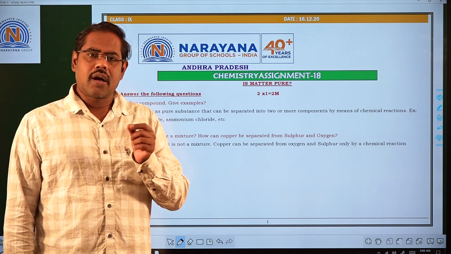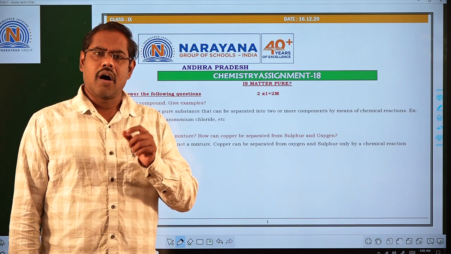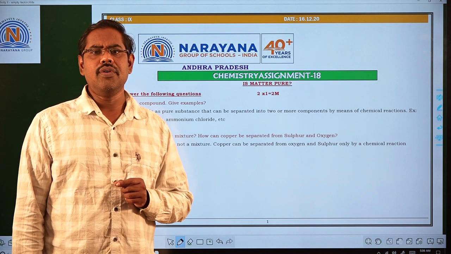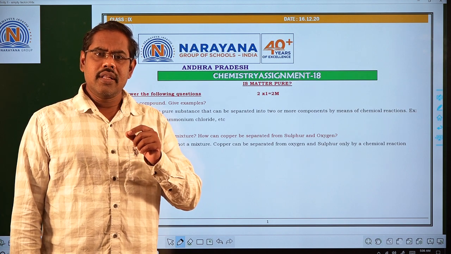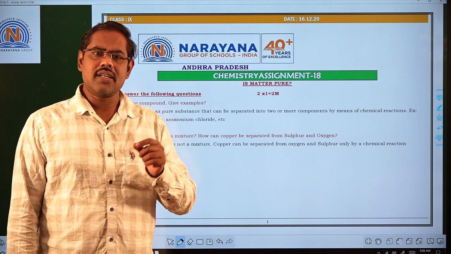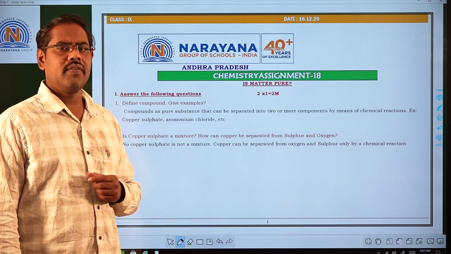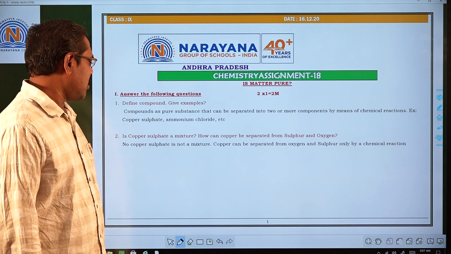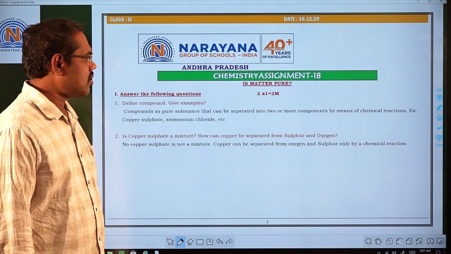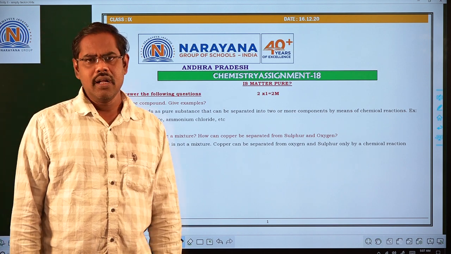Copper sulfate contains copper, oxygen and sulfur, and its chemical formula is CuSO4. In copper sulfate, we can separate the copper from the oxygen and sulfur by doing certain chemical reactions. So here we observe, no, copper sulfate is not a mixture. Copper can be separated from oxygen and sulfur only by a chemical reaction.